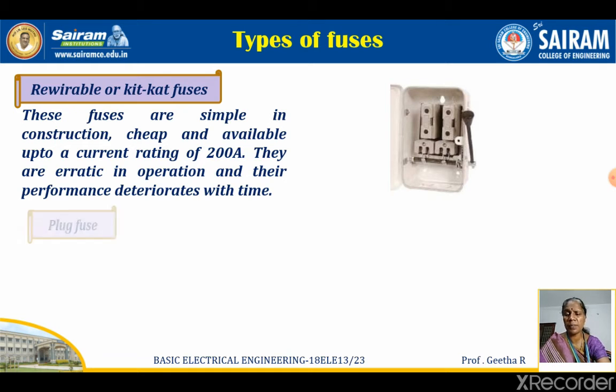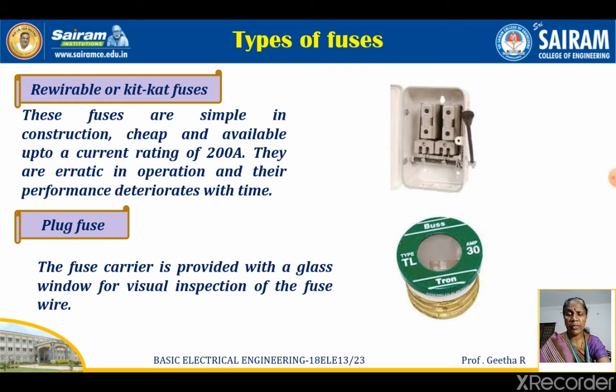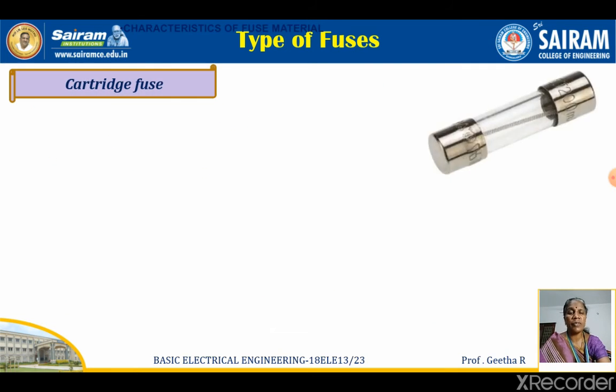Next one is the plug fuse. From the name itself we can easily say it can be fixed, like plugging in. The fuse carrier is provided with a glass window for visual inspection of the fuse wire, to see whether the fuse wire is proper or it has gone, melted or broken. To monitor that fuse wire, a glass window is given here. It is nothing but a plug fuse.